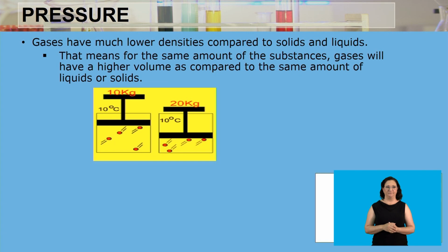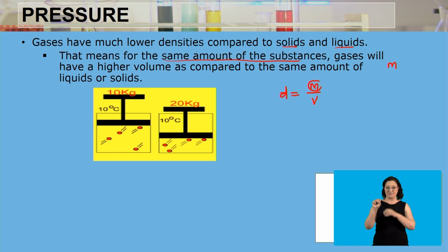So gases have much lower densities compared to solids and liquids. Now what does that mean? It means for the same amount of the substances, that's now being the mass, gases will have a higher volume as compared to the same amount of liquids or solids. So now to put it into context, the equation for density is mass over volume.